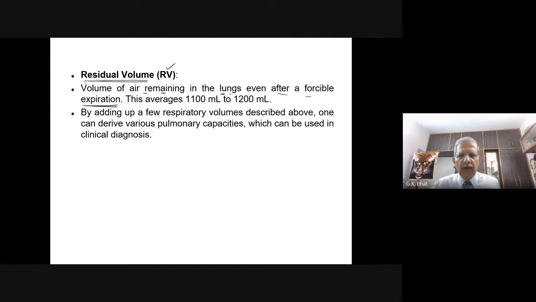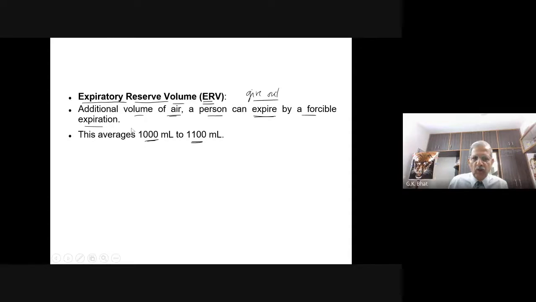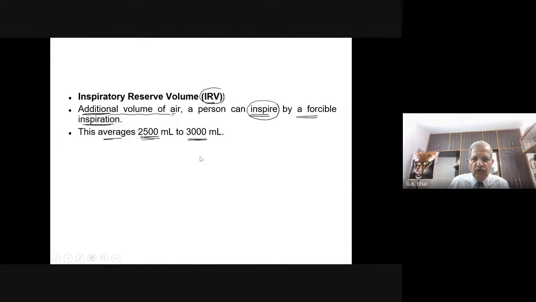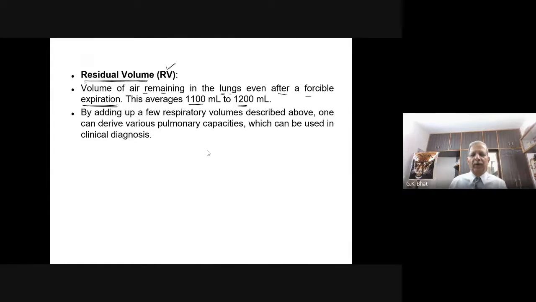Volume of air remaining in the lungs even after forcible expiration is called residual volume, and this averages 1,100 to 1,200 ml. Don't get confused. Residual volume is 1,100 to 1,200. Expiratory reserve volume is 1,000 ml to 1,100 ml. Inspiratory reserve volume is 2,500 to 3,000 ml. I hope you have heard now.